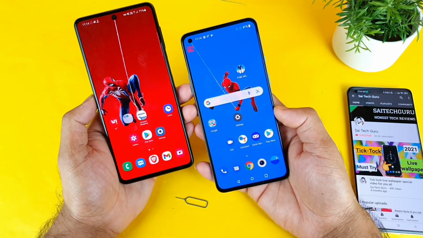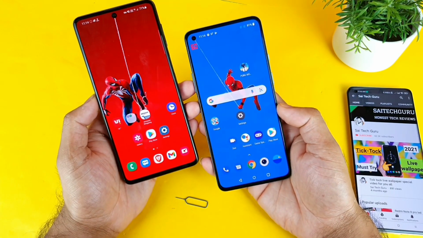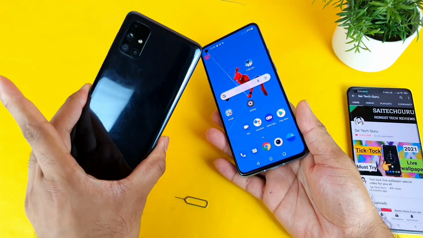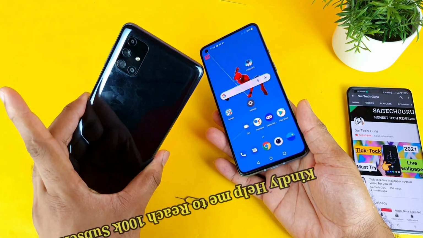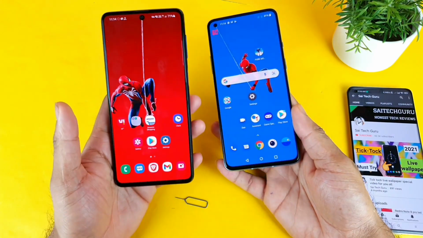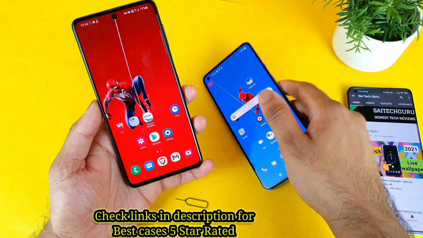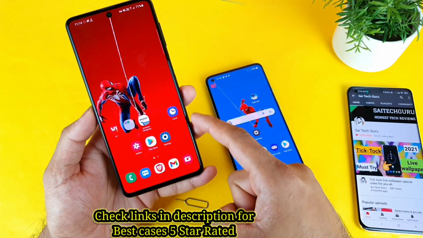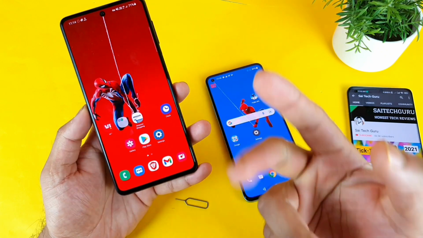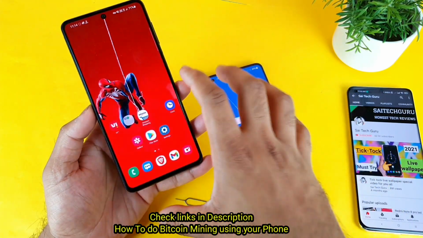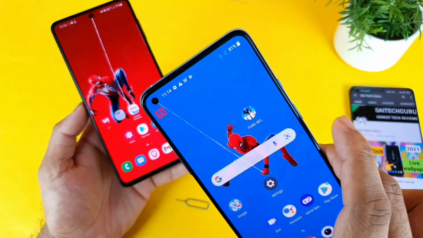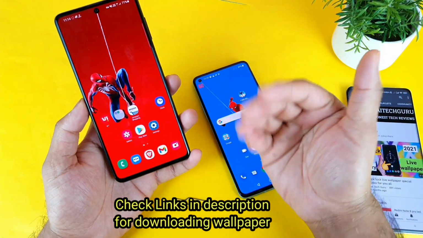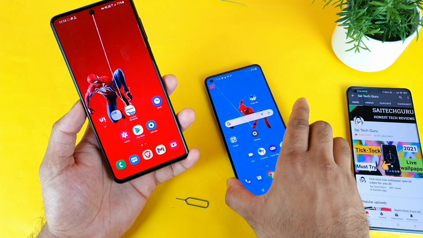In today's video I'll try to do the 4G data speed test comparison between the OnePlus 9R versus the Samsung Galaxy M51 device. As you can see friends, this is a Samsung Galaxy M51 smartphone which I'm trying to use right now. First I'll use the vSIM as a 4G SIM. I'll test the 4G data speed in the Samsung phone, and then I'll use the same SIM card in this OnePlus 9R, and we'll compare the 4G data speed. So which phone will be able to receive more 4G data and give the maximum 4G data?